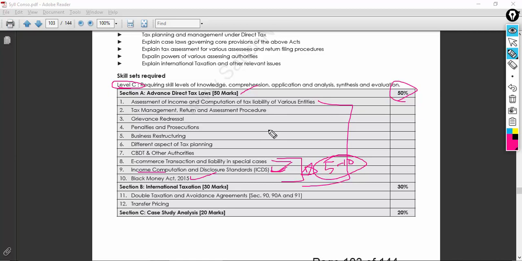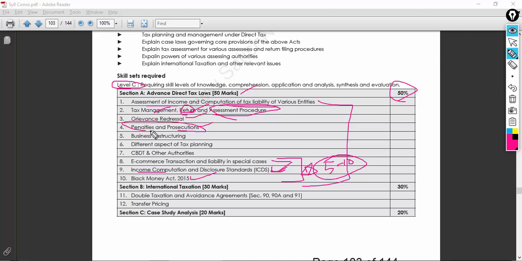Yeah, so having said that, assessment of income and computation of taxability also is very important. Tax management and returns, you should know what returns there are. It might be ITR 1, 2, Sahaj, whatever it is, all those things should be completely understood. Assessment procedures of each of the assessees, might be an individual, partnership, HUF, foreign corporate, all those things. So grievance redressal, penalties and all this.